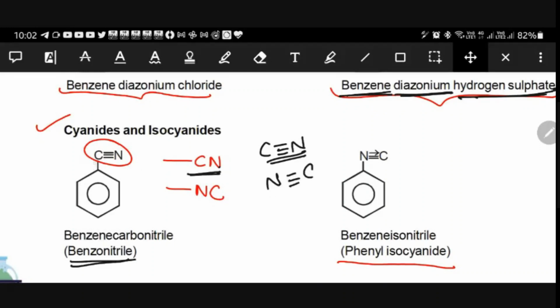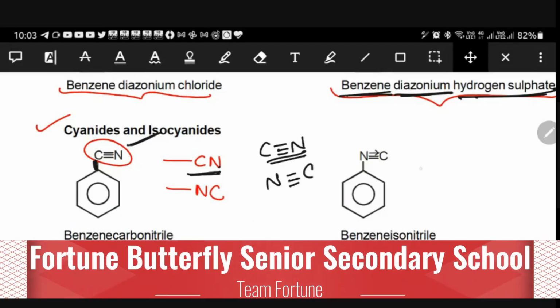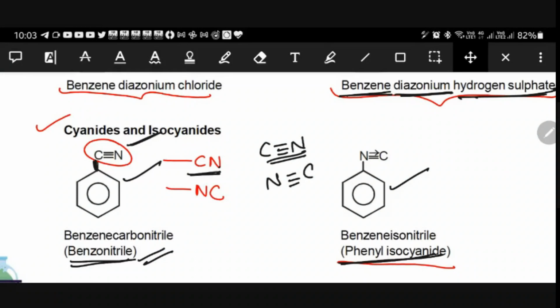If the benzene ring is attached through carbon, then it is called benzonitrile. And if it is attached through nitrogen, then we can call it phenyl isocyanide, or benzene isonitrile. And here it can be called benzene carbonitrile.